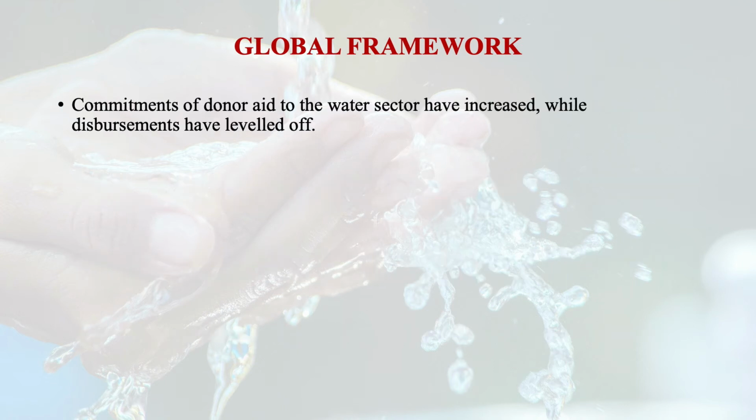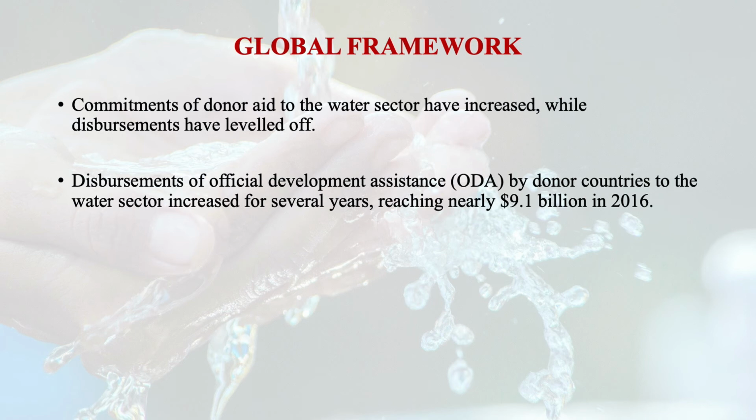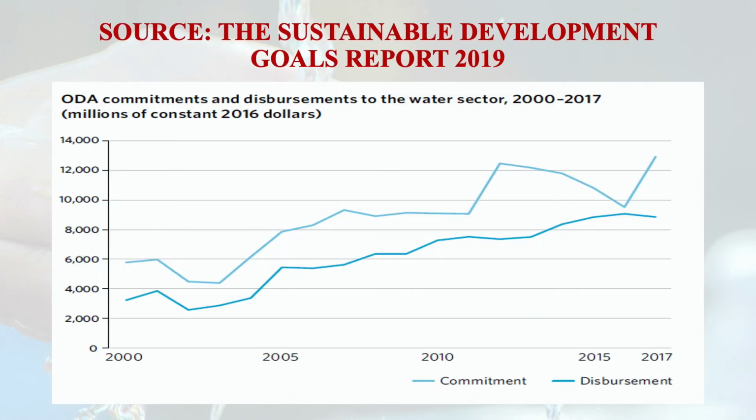A number of donor countries are committing to the water sector, and it is increasing, and the disbursement level is also going well. So if you look at the figure, the disbursement of official development assistance by donor countries to the water sector increased for several years, and reached around $9.1 billion in 2016. Here, you will see in this figure that commitment and disbursement of ODA to the water sector between 2000 and 2017 is progressing well. The disbursement and commitment by donor organizations, right?